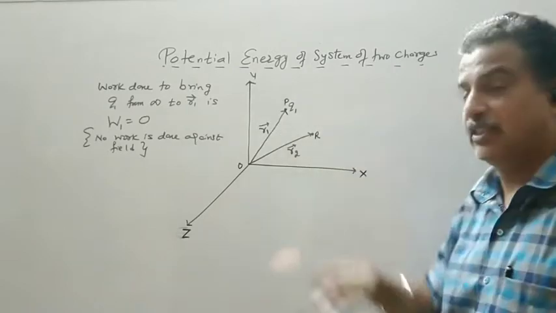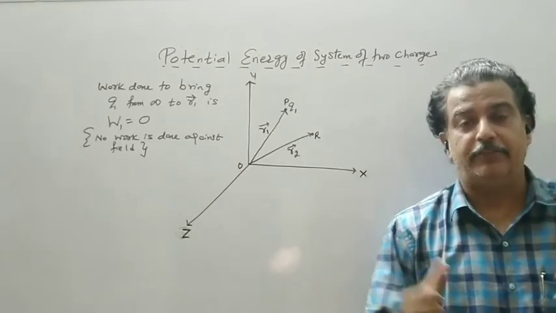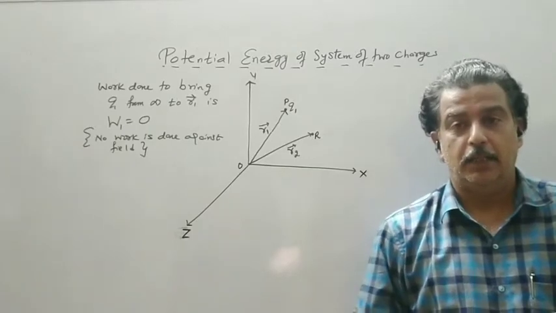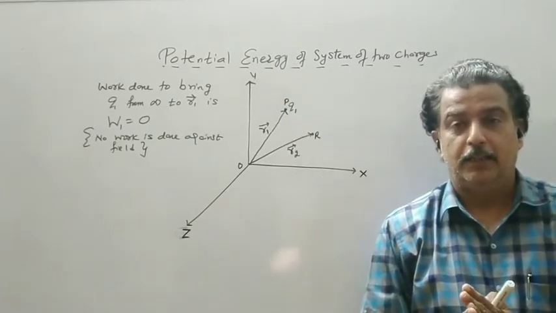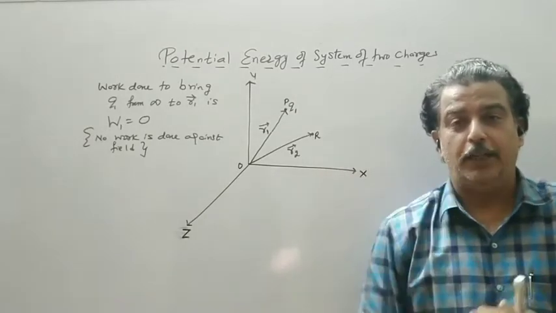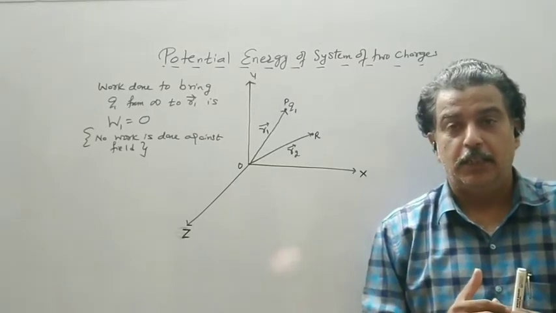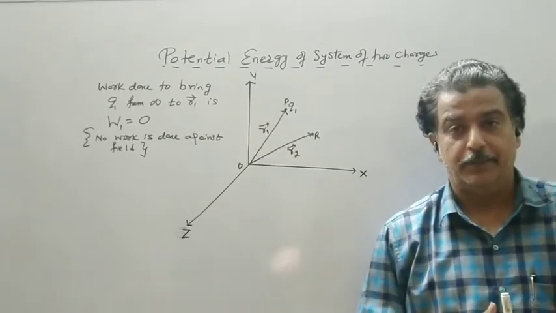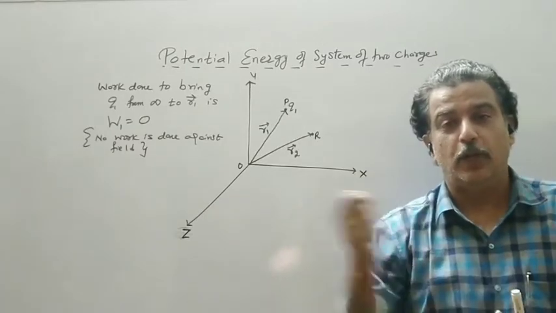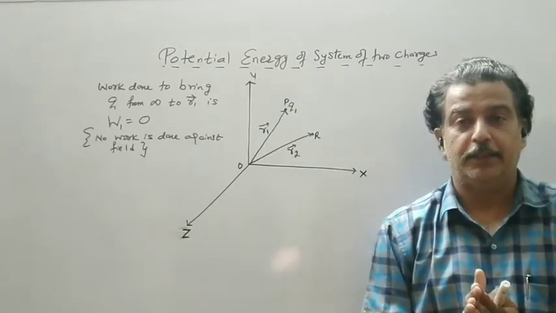We know the electric field will be spherical. Electric field means the region around a charged particle where its effect is prevailing. It has made its territory. Now he is alone in the classroom, so it is his entire territory. And his nature is, if another student enters the class, he tries to throw him away, but the teacher will force him to allow the other student to enter the class and make the arrangement.